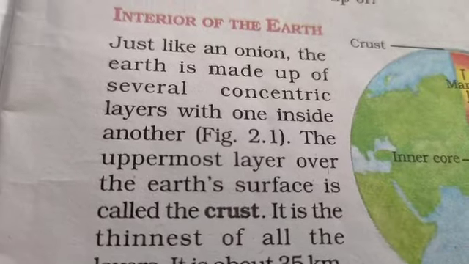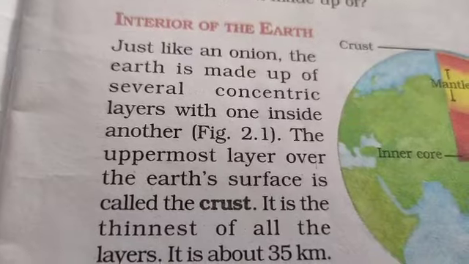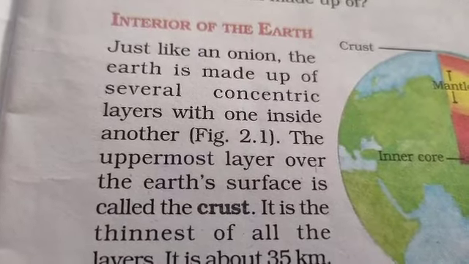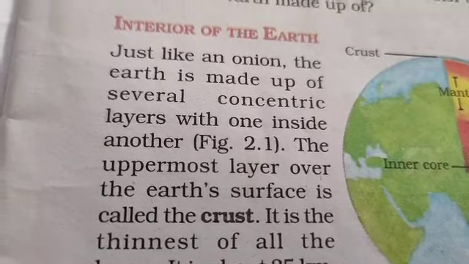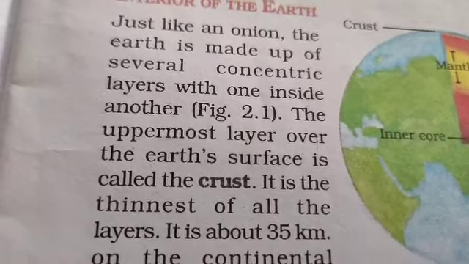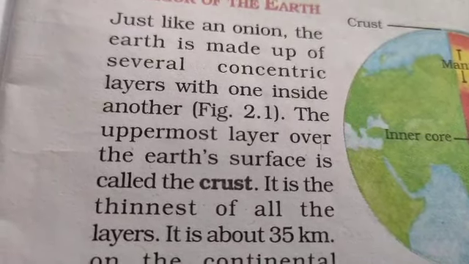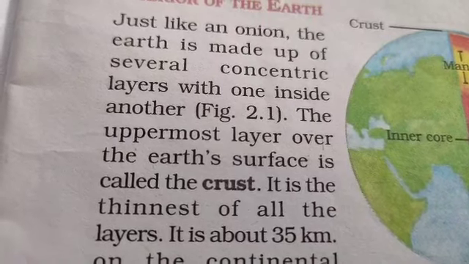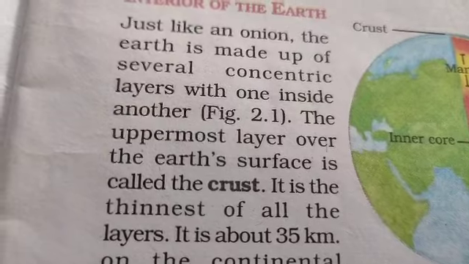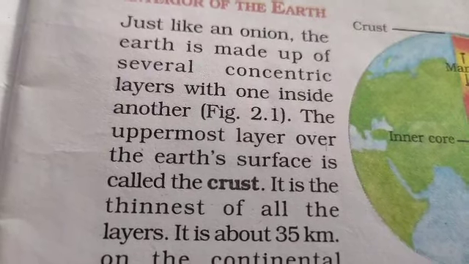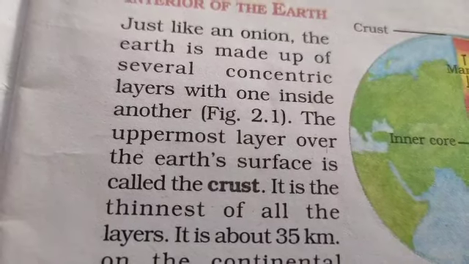Students, the uppermost layer of the earth, as I said, is the crust, which is known as the surface of the earth. It is the thinnest of all the layers. When we compare all three layers of the earth, the crust, mantle and core, you will see the crust is the thinnest layer of the earth.